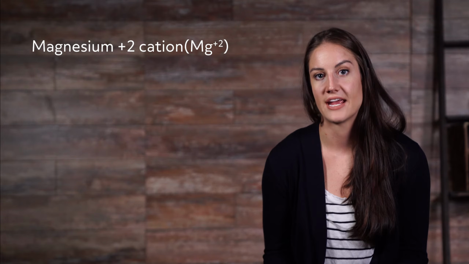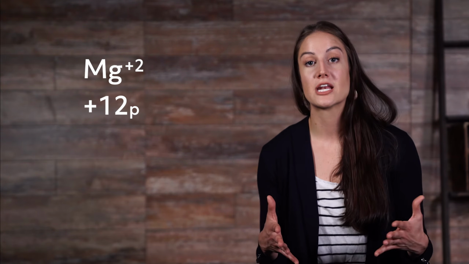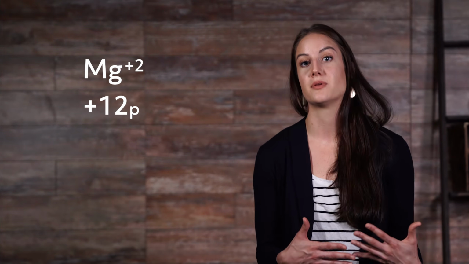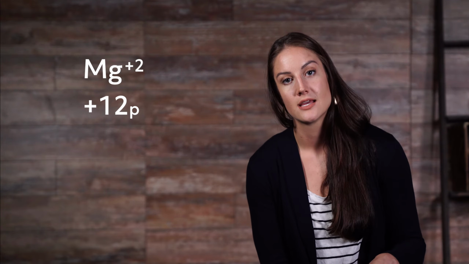Atoms can acquire or discard more than 1 electron at a time. Let's say we have the magnesium +2 cation and the phosphate -3 anion. Magnesium has an atomic number of 12. And remember, atomic number refers to the number of protons in the nucleus of an atom. So if it has an atomic number of 12 and magnesium +2 has a +2 charge, then that means it has 2 more protons than electrons. This means that it has lost 2 electrons.